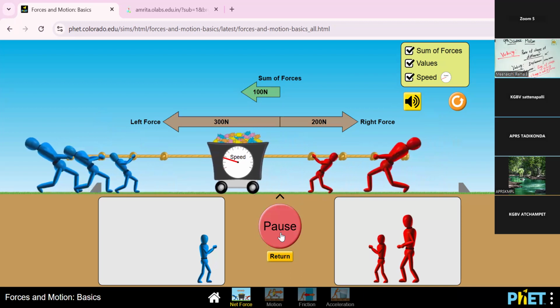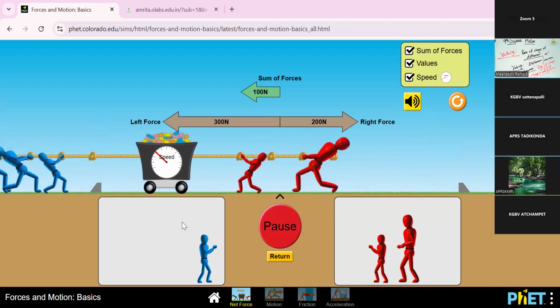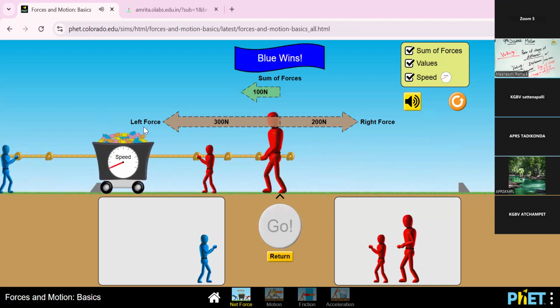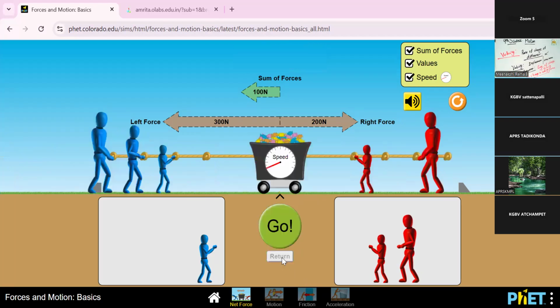Yes, obviously the blue color students are the winners because they have more force, so they pull the rope easily compared to the red color. The right side force is lower compared to the left side force, so the net force difference is easily identified.